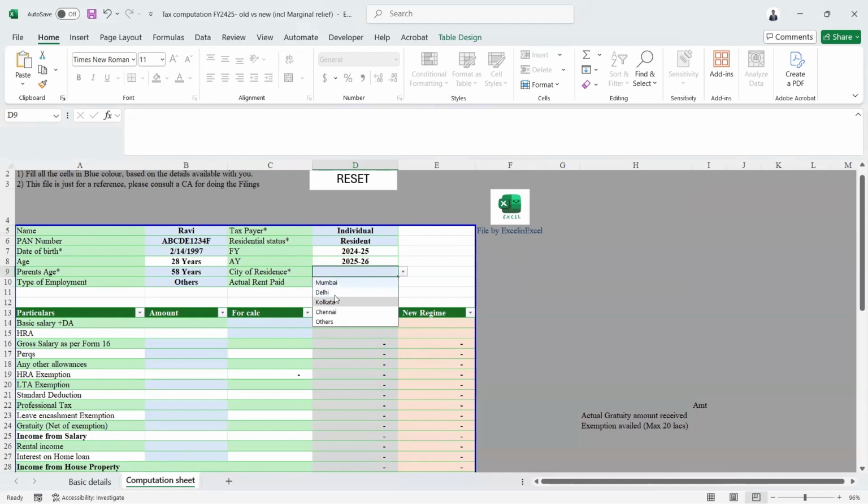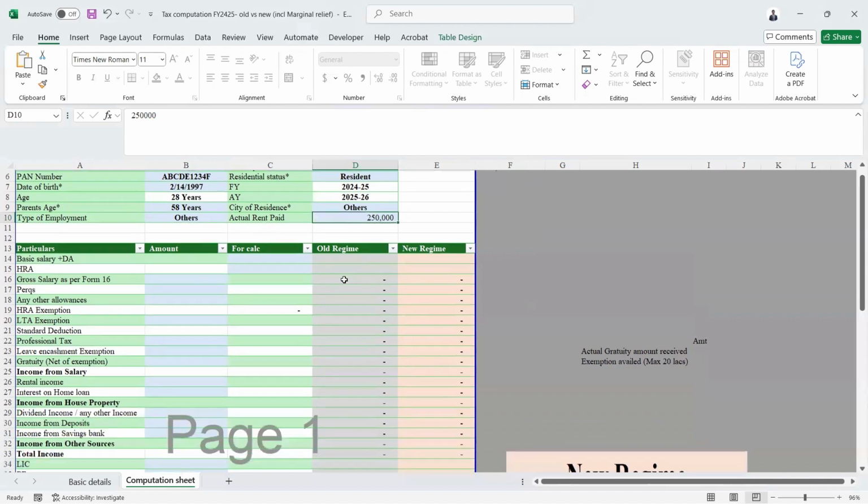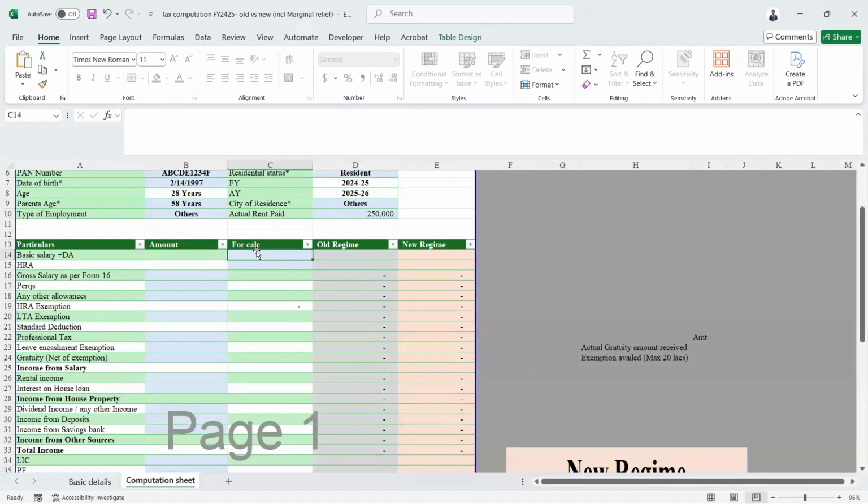City of residence, whether it's a metro or non-metro, for the HRA calculations and all, you can select the city of residence. And for example, actual rent paid for the HRA calculation again. So these are the basic details which I need. And then basic salary plus DA. This is again for HRA purpose. That's why I haven't kept it in the column B, which is the actual amount. This is only for calculation purposes.